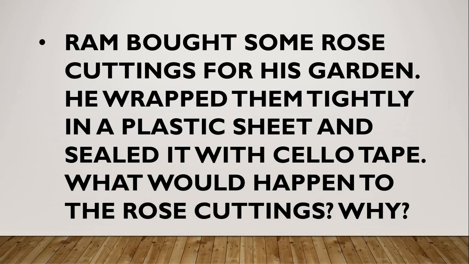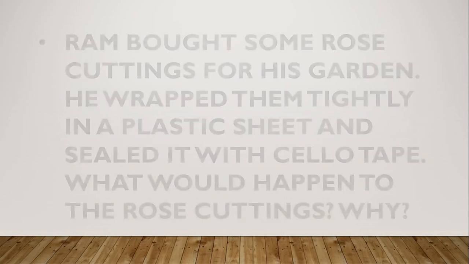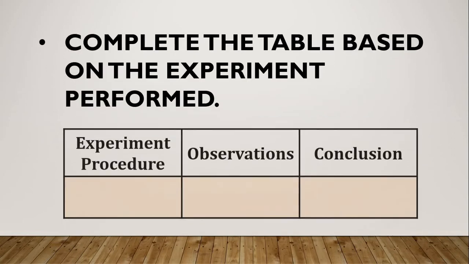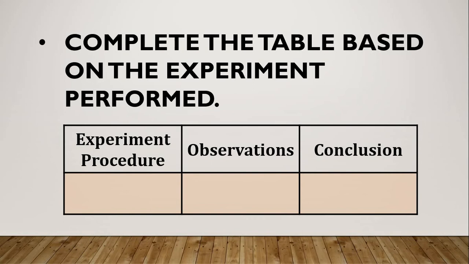Okay? Next question. Complete the table on the experiment performed. There is a table with 3 columns: experiment procedure, observations and conclusion. We saw an experiment using a candle and glass jar, right? So, the procedure of the experiment is: light a candle with a matchstick, cover the candle with a glass jar.